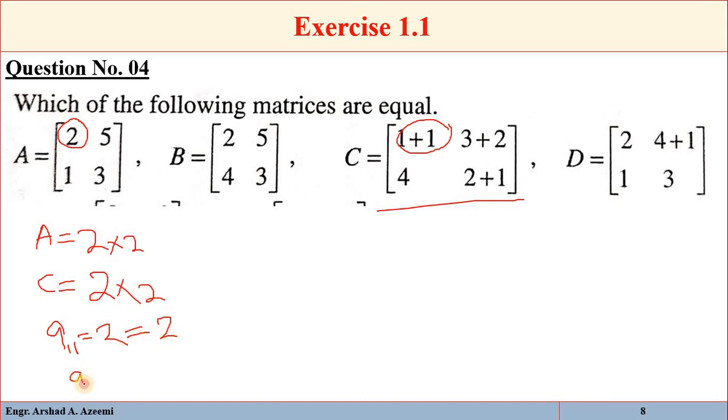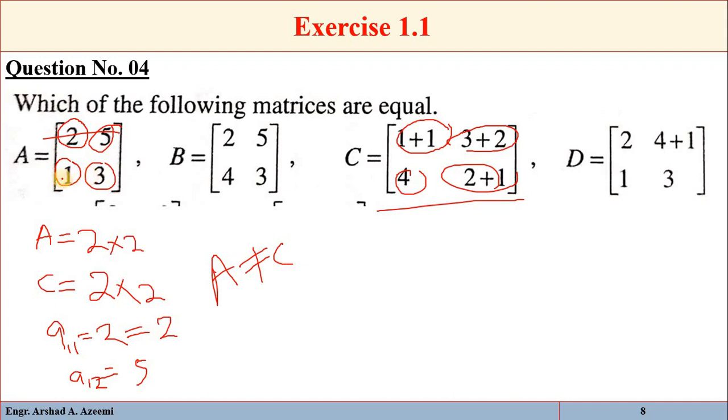In first row and second column, here we have 5, and here again we have 3 plus 2, that is 5. And here we have 1, here we have 4. Here we have 3, here we have 3. So it means that A is not equal to C. Here we have 1 and here we have 4. The rest of the elements are the same, but these two elements are not the same. So A is not equal to C.